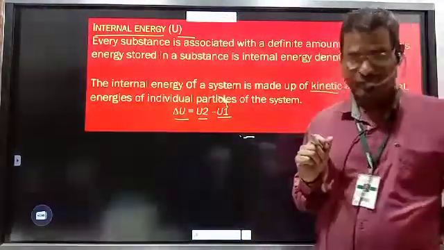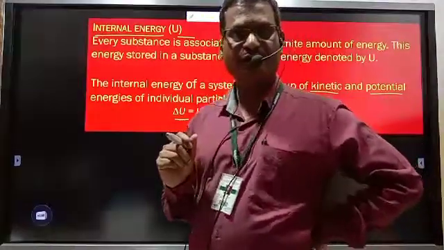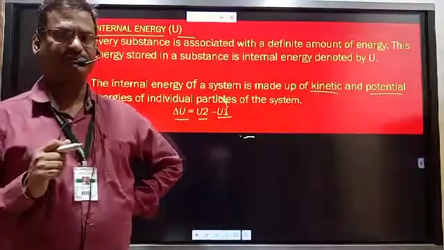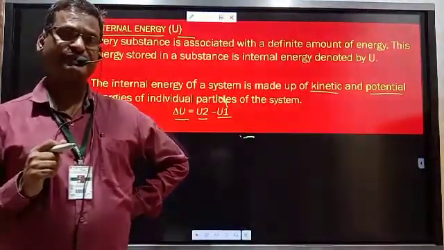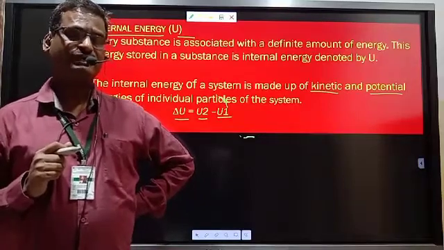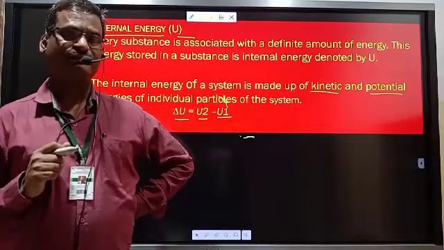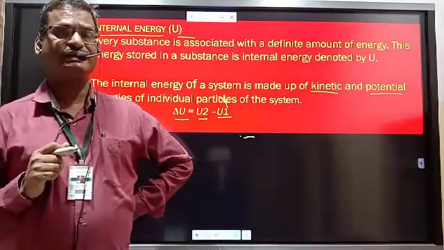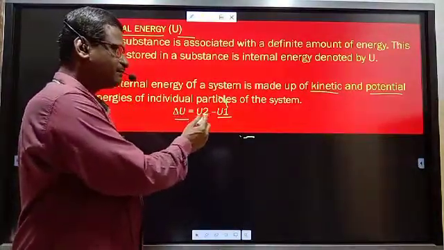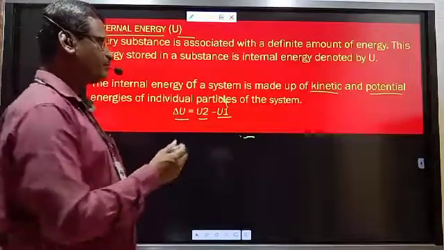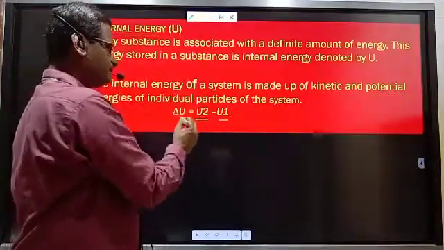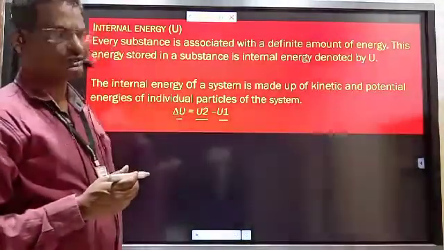We have studied pressure, volume, temperature and internal energy, four state functions. Internal energy is a state function. To calculate its value in each individual step of the system is difficult. Therefore, we always study the change in internal energy, and that change is the difference between the internal energy in the final state of the system and the internal energy in the initial state of the system.